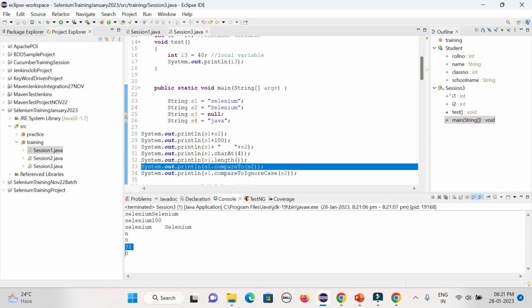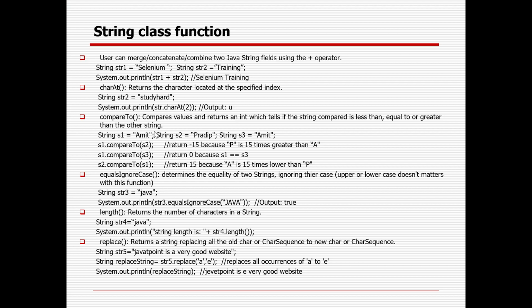The value is nothing but the difference from small s to capital S, it goes A, B, C, D, E, F, G like that. I have given an example, say A and P. From A to P there are 15 differences. A comes first in the English alphabet and P comes 16th. So that is the reason it gives that value. Not always, but it gives you some actual differences in real time, so that you can check whether equals or equalsIgnoreCase is giving you the correct result or not. Length I already mentioned.